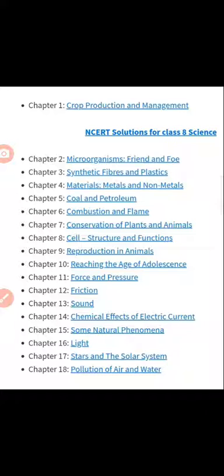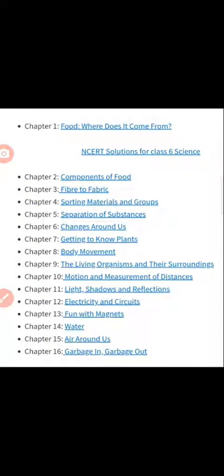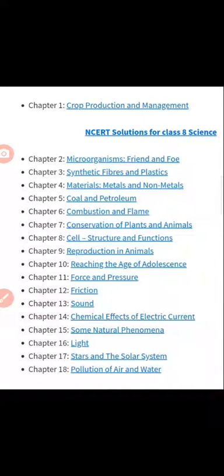We will go on to the 8th class science syllabus. The 8th class science syllabus also contains 18 chapters. This is also related to the 7th class syllabus. Actually it goes somewhat deeper than the 7th class science syllabus. In chapter 1, crop production and management, if you see the 7th class syllabus, it is nutrition in plants and nutrition in animals, and if you see chapter 1 you will get food, where every topic from 6th class, 7th class and 8th class is related. And in the second chapter we will go with microorganisms,